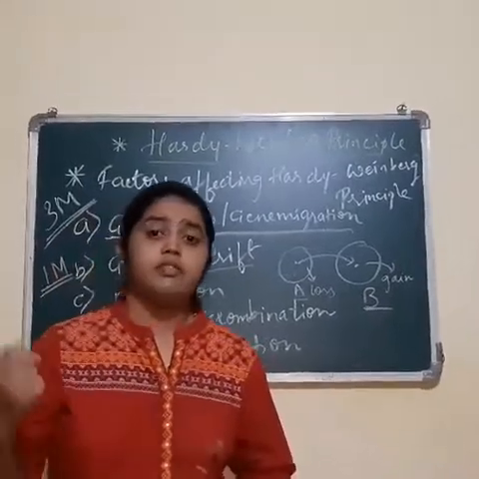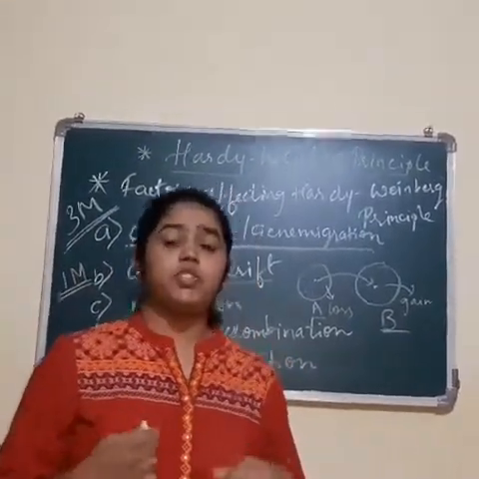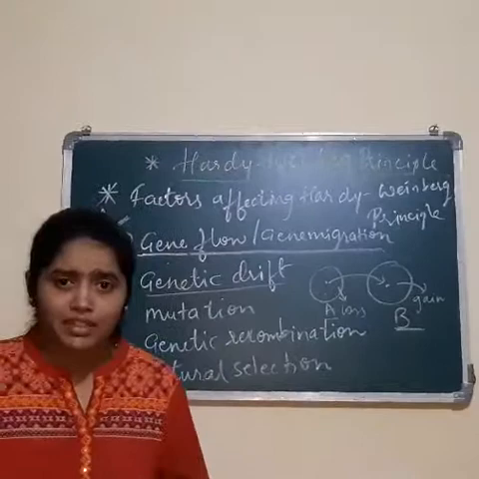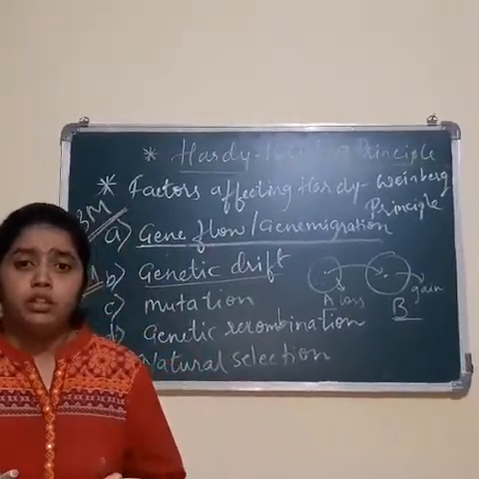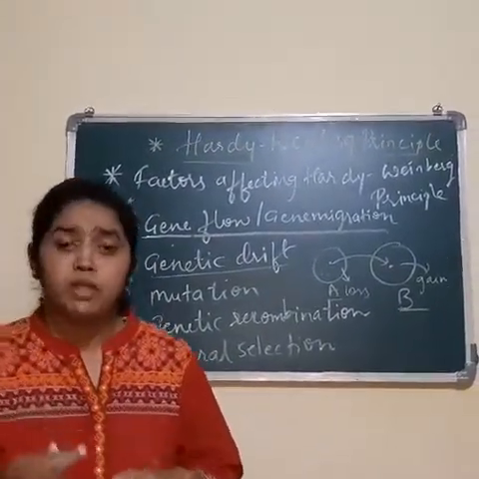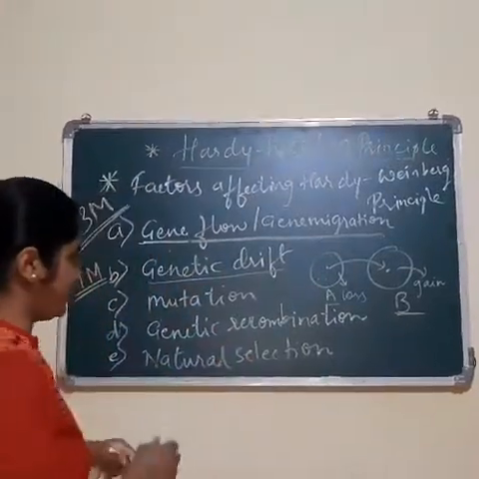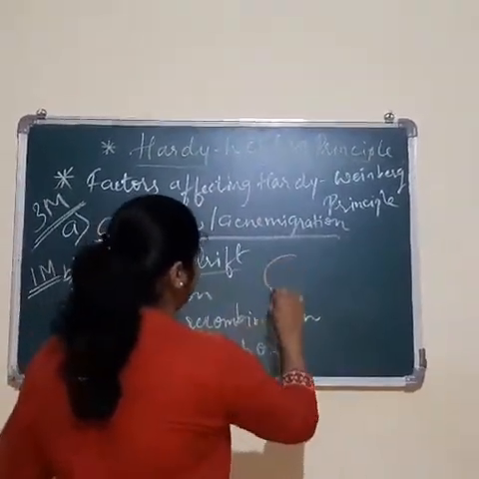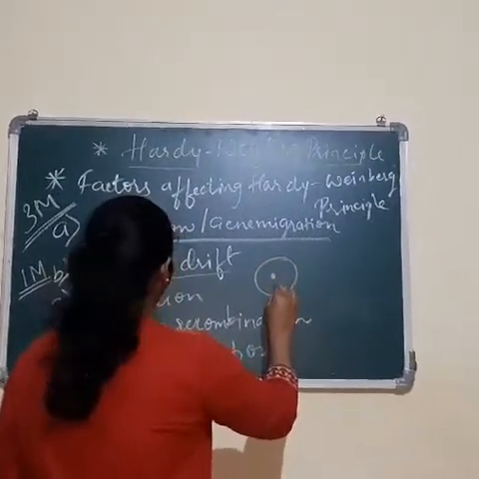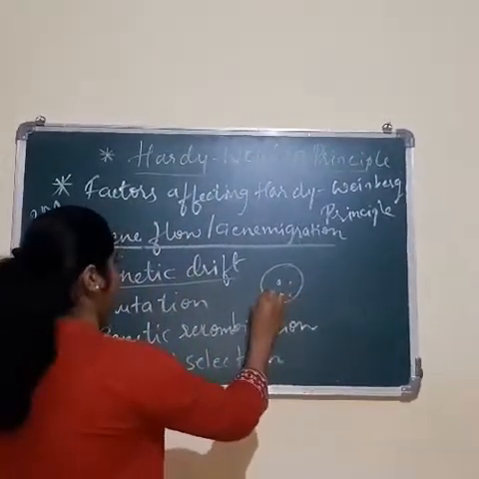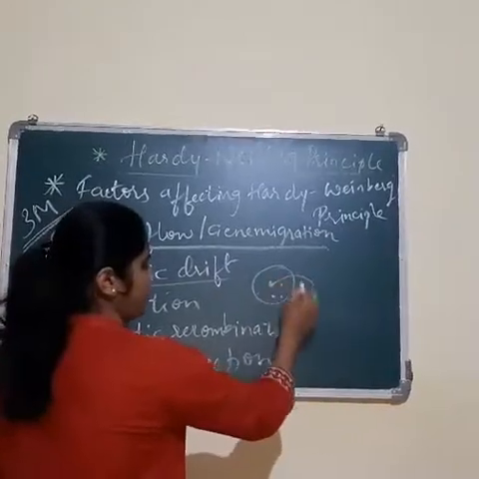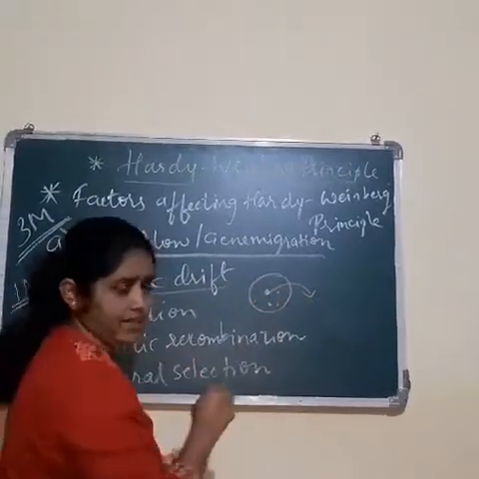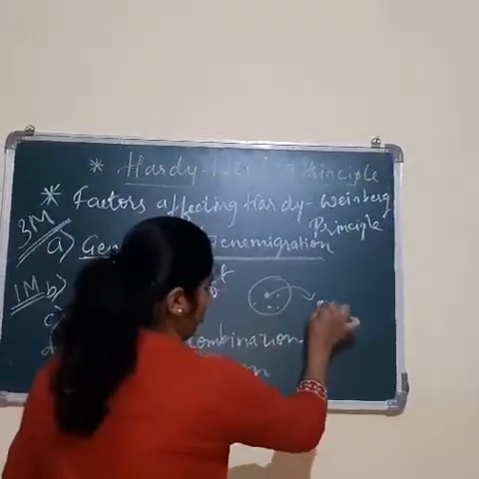Sometimes genetic drift is so severe that it may lead to the formation of new species. For example, here is one population, and mutation or random changes will occur in this population, and as a result speciation occurs.